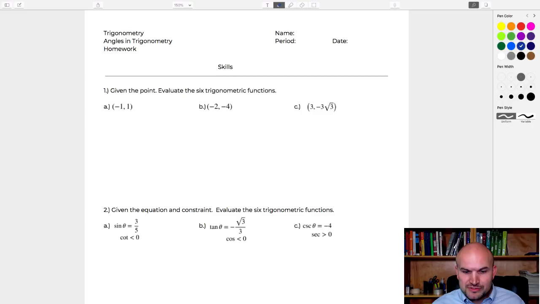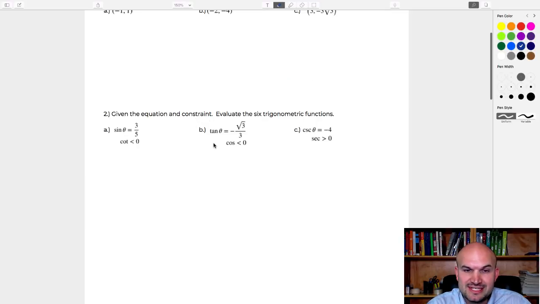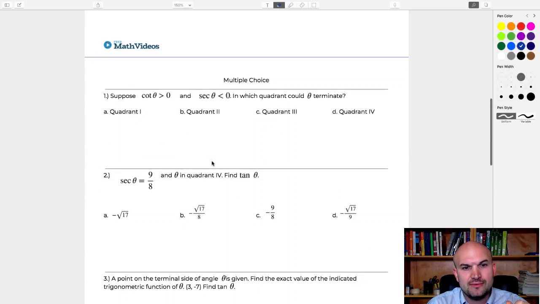But hopefully for those of you joining in, if it's your first time on the live stream, basically what I am going to do here is work through the homework assignment that I provided my students inside the class. And what we're going to do is work on our angles in trigonometry. We're going to evaluate the 6 trigonometric functions given a point, and evaluate the 6 trigonometric functions given a trigonometric equation as well as a constraint. Then I'll take a little break, and if you have any questions over what I am covering, or any questions in your general class, I'll answer those. And then we'll get on to the multiple choice. So let's go ahead and get on it.